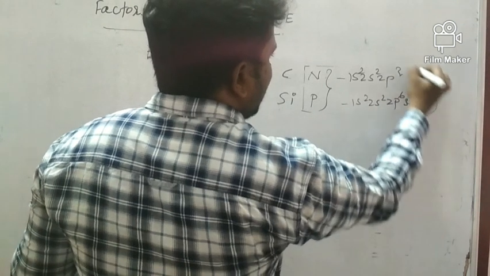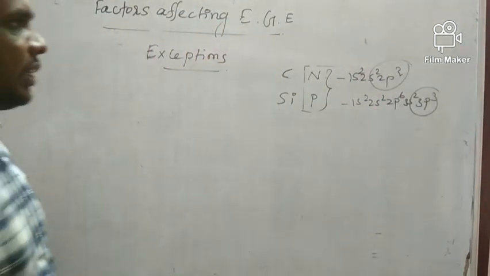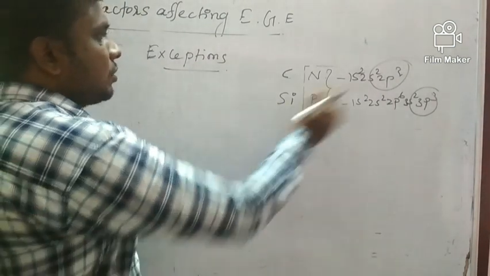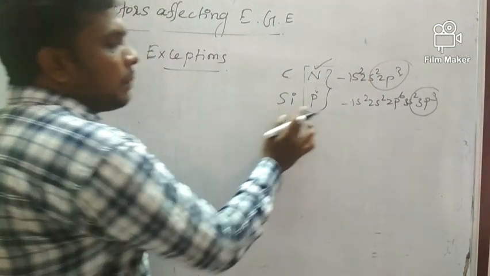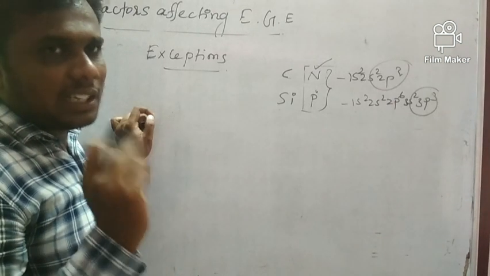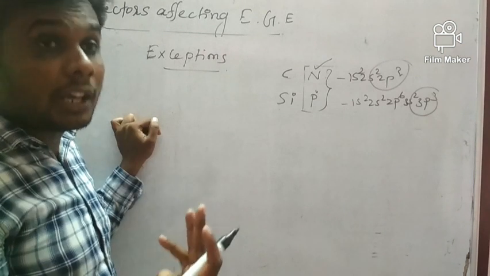So here, if you have taken the stability of the electronic configuration, symmetry, nitrogen and phosphorus have symmetrical electronic configurations, with half-filled orbitals.